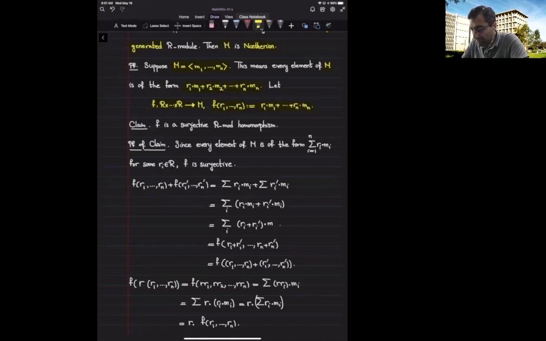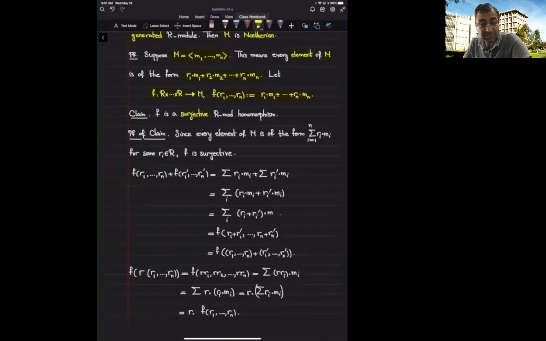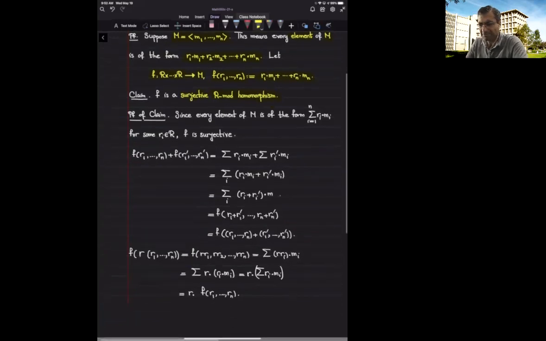So saying that every element of M is of this form implies that this f is definitely a surjective function. Next, we show that it is a surjective R-module homomorphism. So we need to show that f preserves addition and f preserves scalar multiplication. Both of them are rather easy, but let's check them quickly.